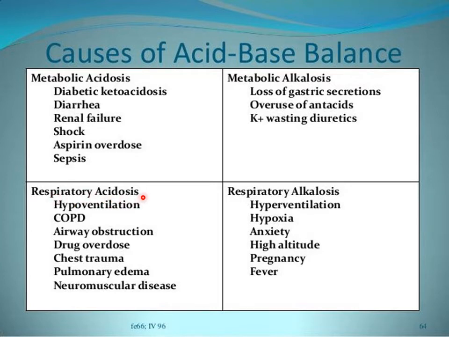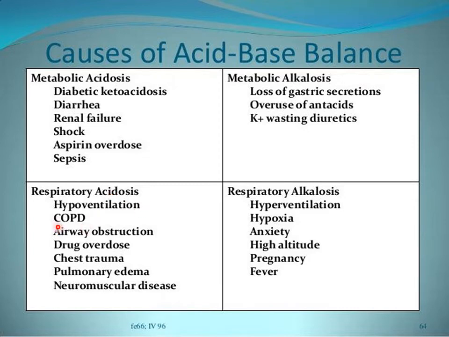Now we are going to discuss the main causes of respiratory acidosis. Respiratory acidosis, as you recall, is characterized by an increase in partial pressure of carbon dioxide. An increase in partial pressure of carbon dioxide always occurs in case of hypoventilation, when the ventilation rate is reduced. As ventilation rate is reduced, carbon dioxide will not be removed from the body effectively, leading to retention of carbon dioxide inside the body, and this will result in a type of acidosis called respiratory acidosis.